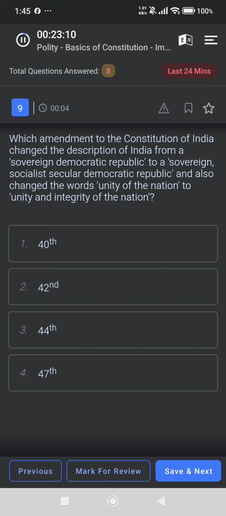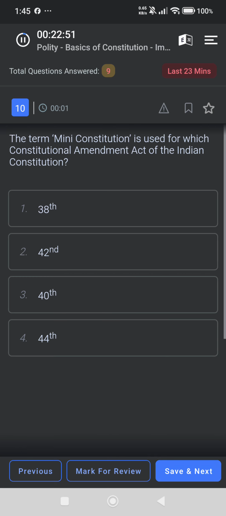Which amendment to the Constitution of India changed the description of India from a sovereign democratic republic to a sovereign socialist secular democratic republic, and also changed the words unity of the nation to unity and integrity of the nation? 42nd. The term mini constitution is used for the 42nd Amendment.